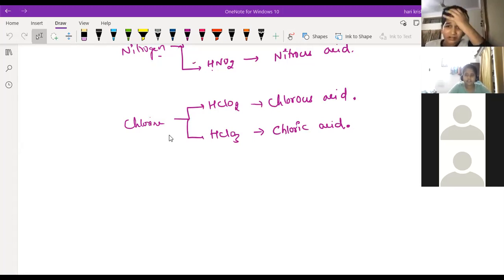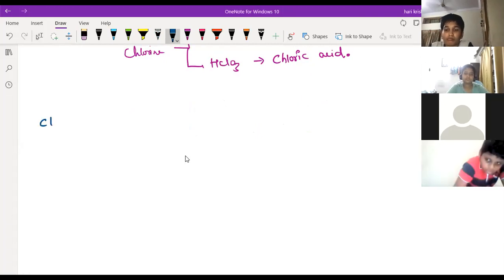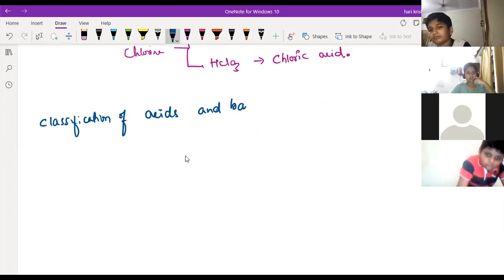Very good. So next we'll continue with the topic of classification of acids based upon the strength. If you have any doubts, you can raise your hand and I will unmute you. Next is the classification of acids and bases based on strength.